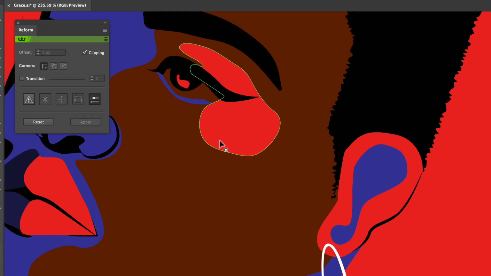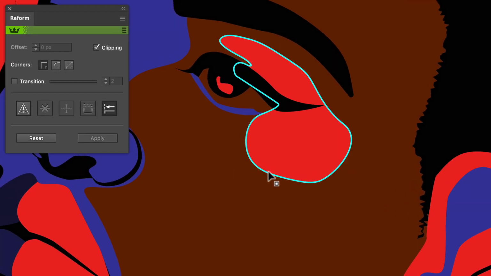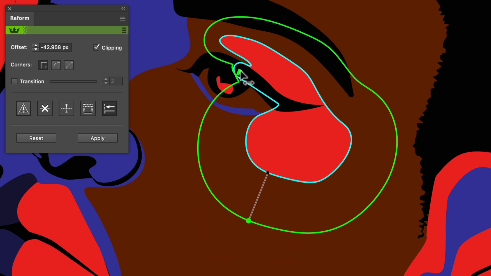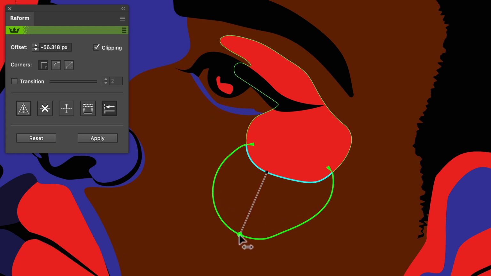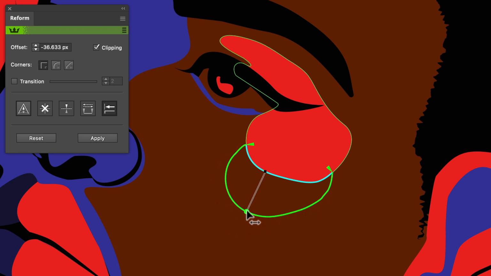Moving to a more extreme example, where this highlight will be extended further over the cheekbone, the end markers are moved around to determine the portion that needs reshaping. When the transition option in the reform panel is unticked, the reshaped section doesn't look cohesive, with abrupt changes in